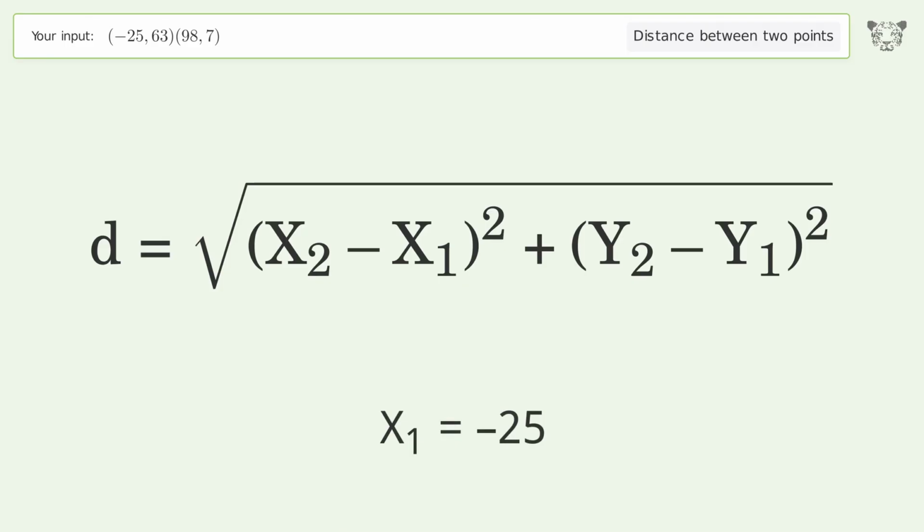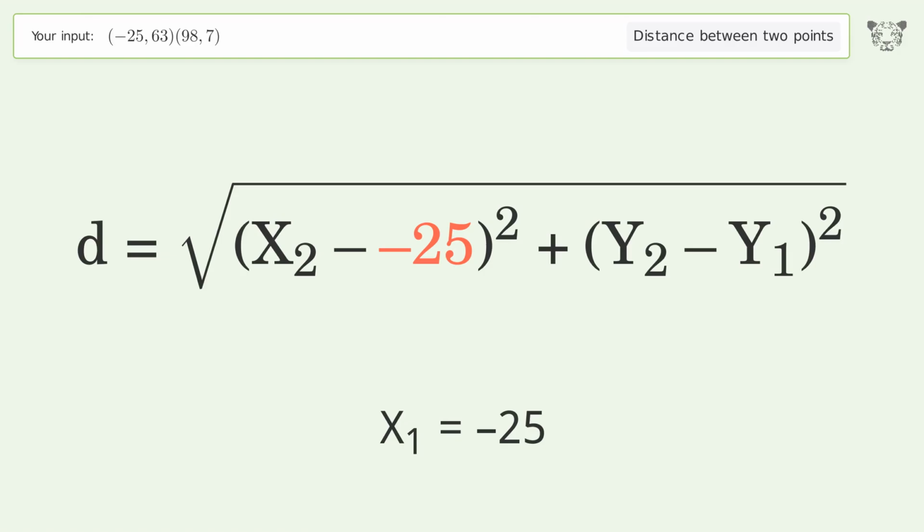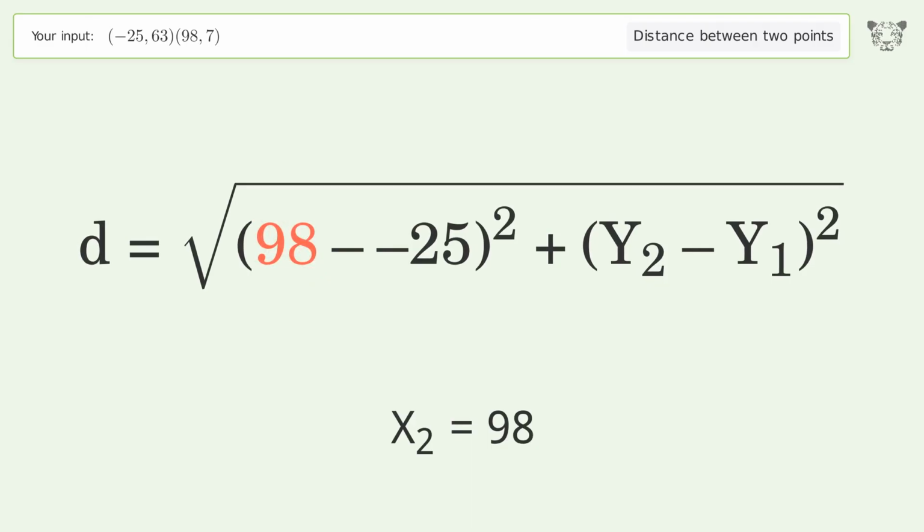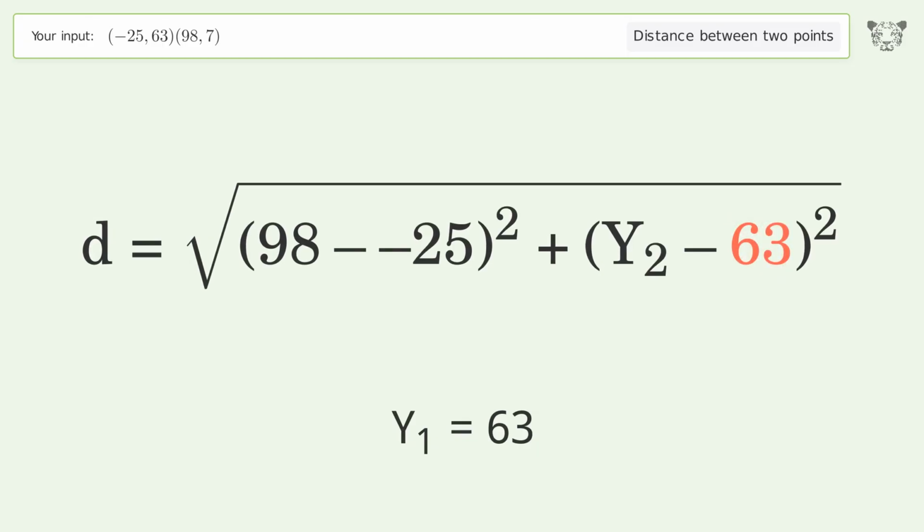x1 equals -25. x2 equals 98. y1 equals 63. y2 equals 7.